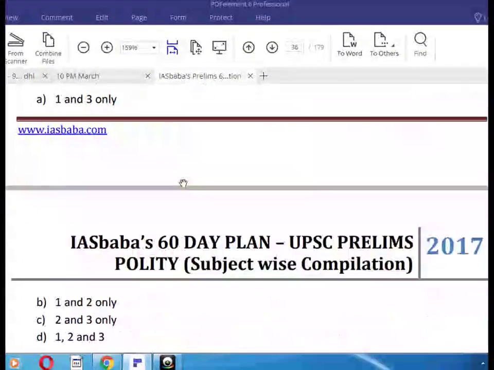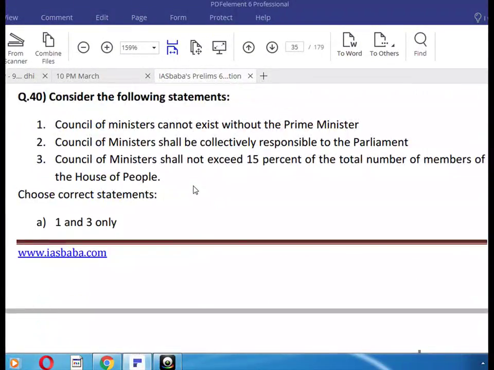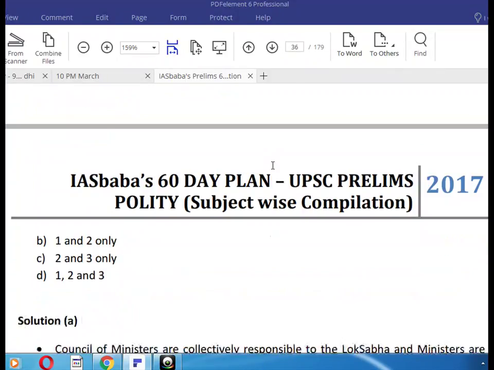Answer the following statements. Here the answer is 1 and 3. Council of Ministers cannot exist without the Prime Minister. The Council of Ministers shall not exceed 15% of the total number of members of the House of the People.